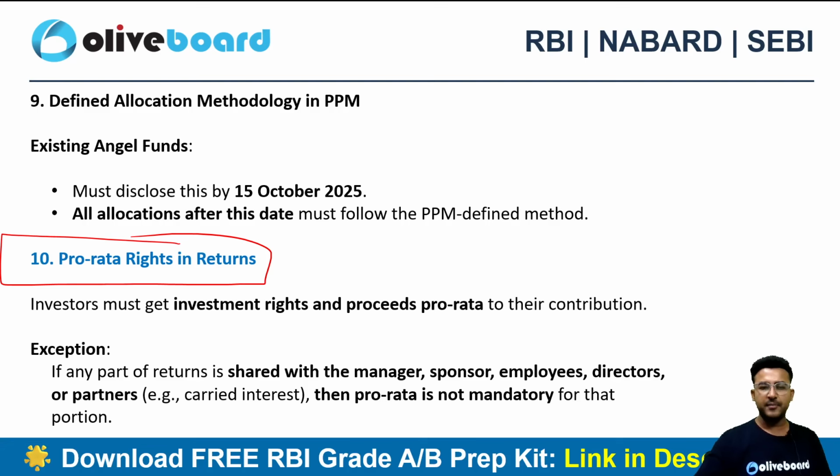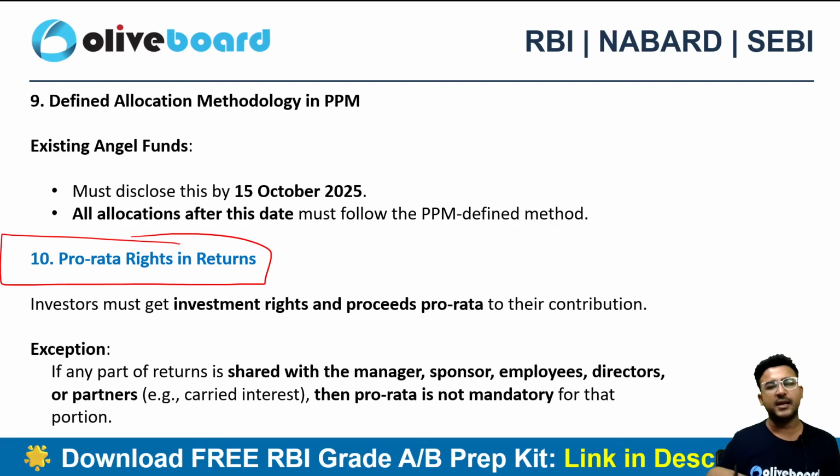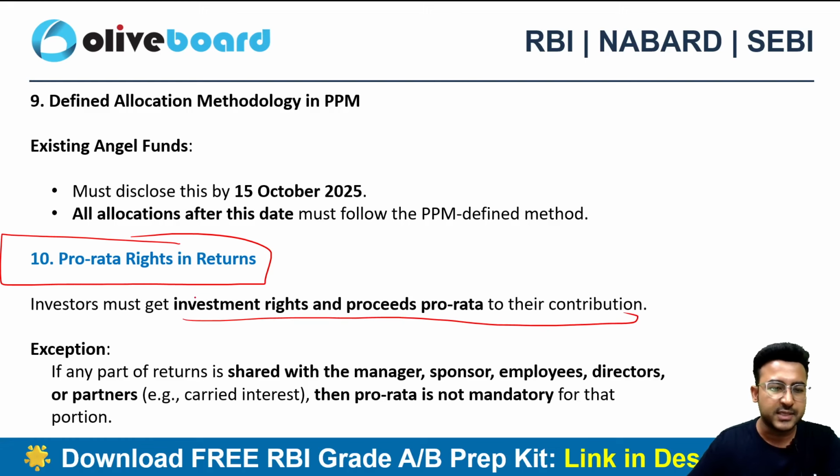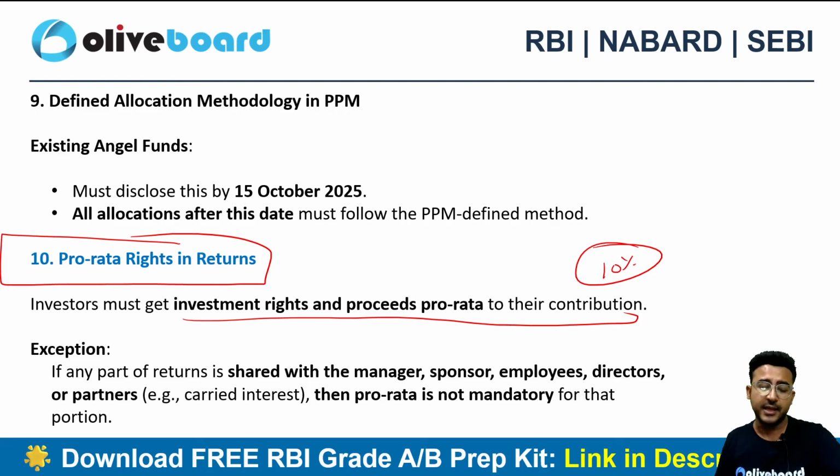So let's suppose I am an investor, I am investing in a particular company, so I'll be getting pro rata rights as well, proportional rights as well, right? I need to have proportionate rights as well. So investors must get investment rights and proceeds pro rata to their contribution. If I am investing 10% of that particular corpus, I need to get rights of at least 10%. I need to share profits. They need to share profits with me up to 10% and so on.